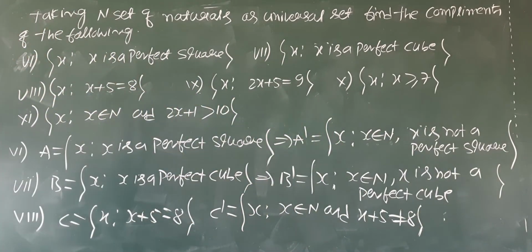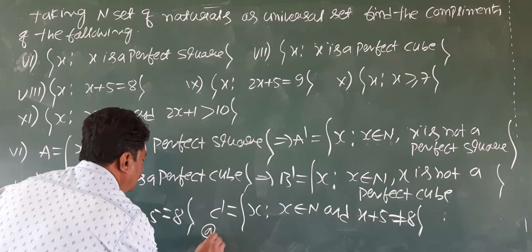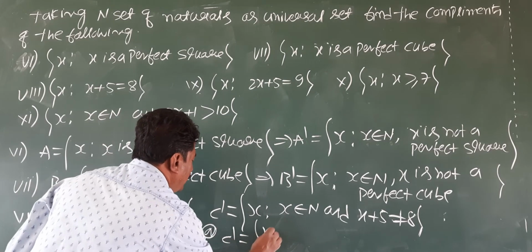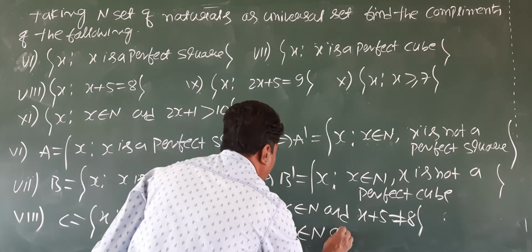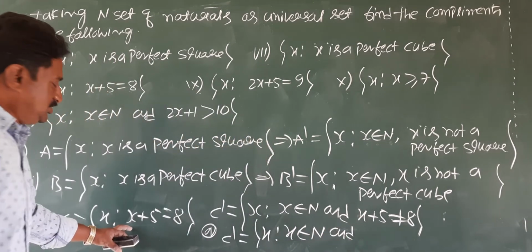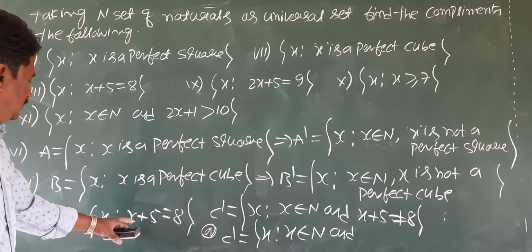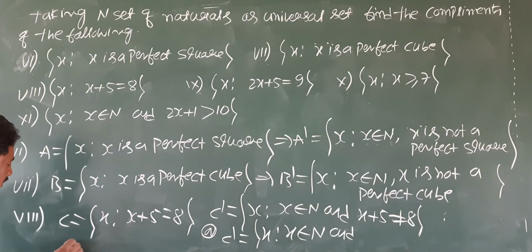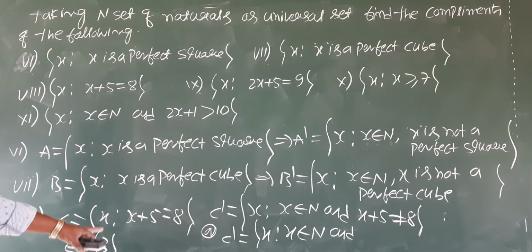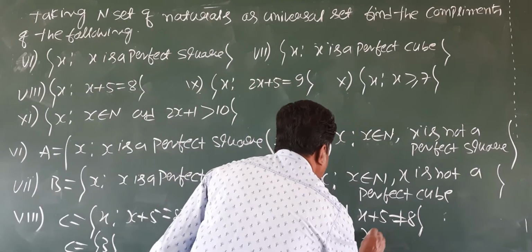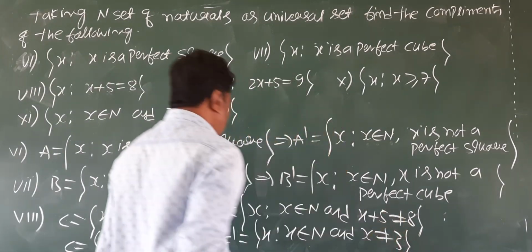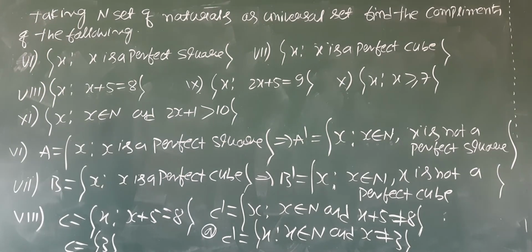Or C dash is the set of all x such that x belongs to N and x is not equal to 3. This is the only element that C contains. So all naturals except 3. You can write your answer in any way.